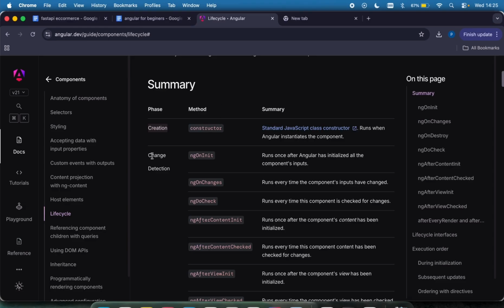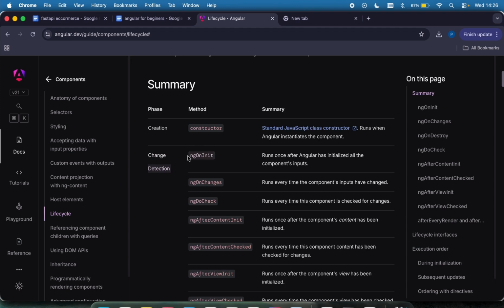A component can also be in the change state, and when it is in that state, the ngOnInit method is called. This method is run only once, after the component has been initialized and all the component inputs are set. So I'm going to be looking at ngOnInit. It is a very powerful method which we'll be using, and you're going to come across it most of the time.